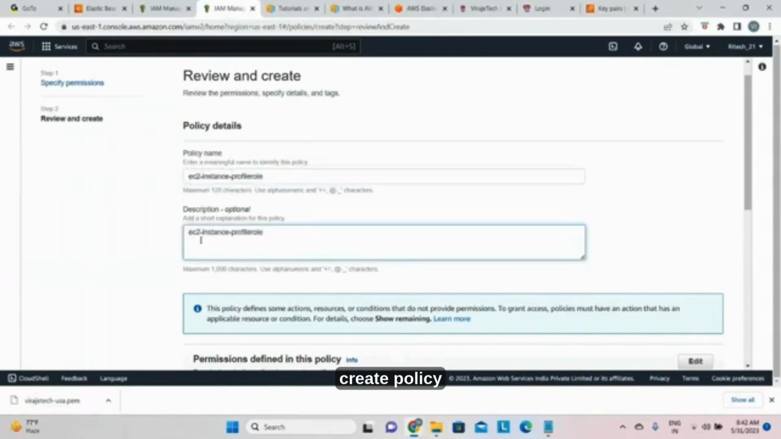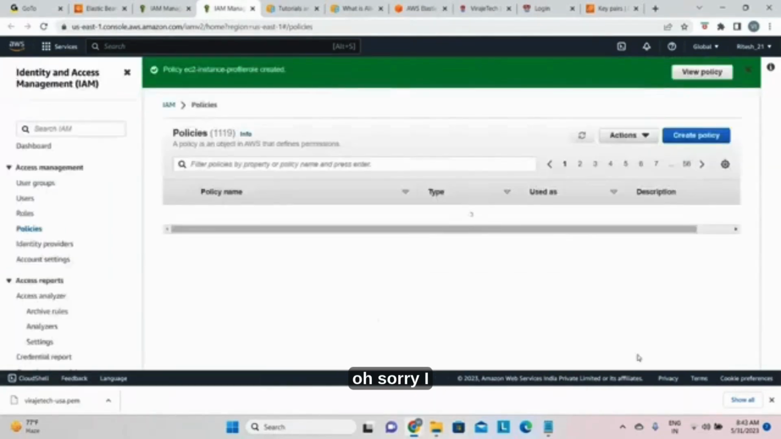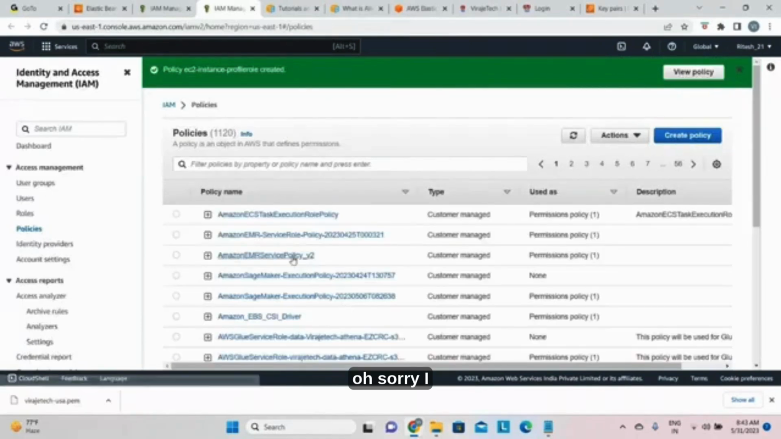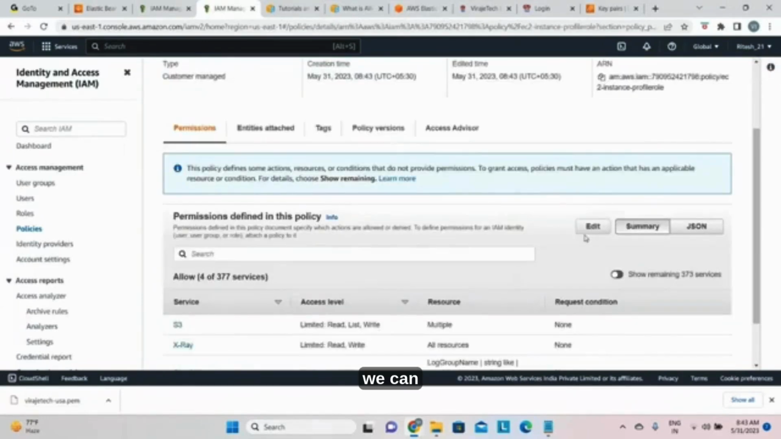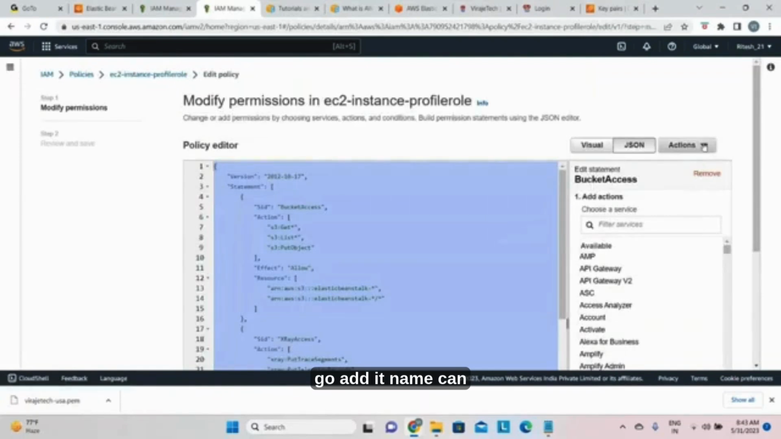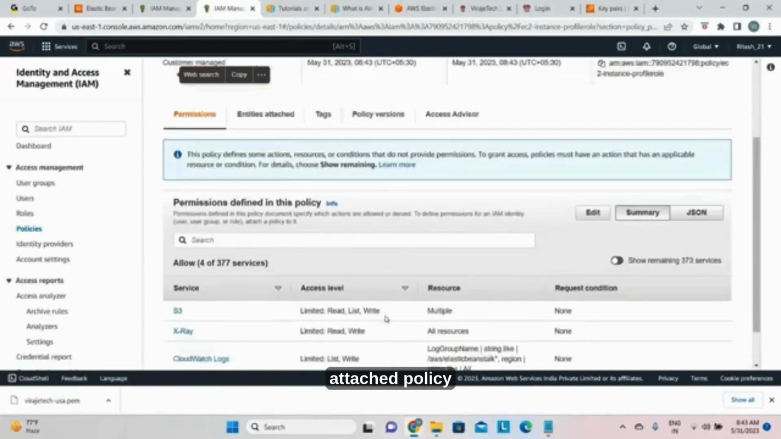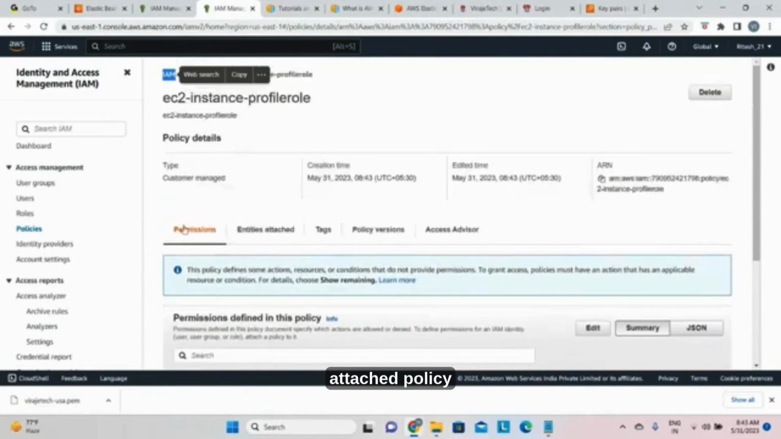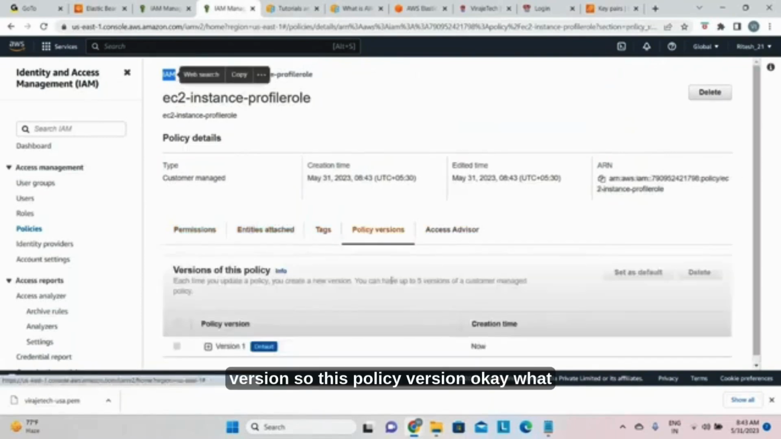With this, create policy. Oh, sorry, I gave the wrong name. View policy. We can go and add it. The name can be added. Okay, let it be. Attached policy version. So this is the policy version.